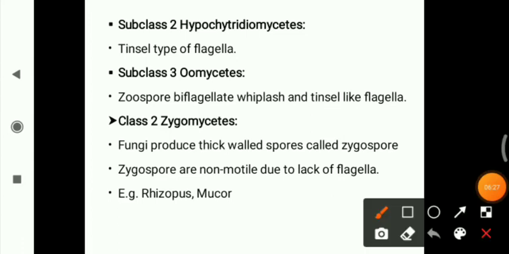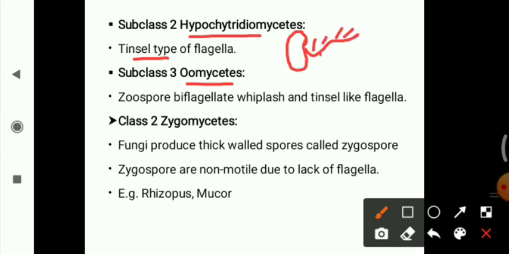Now the second class, Hyphochytridiomycetes. In Hyphochytridiomycetes they have the tinsel type of flagella. Tinsel type means that numerous hair-like projections come from their flagellum, so it is known as tinsel type flagella. Hyphochytridiomycetes are also uniflagellate, only a single flagellum is present.